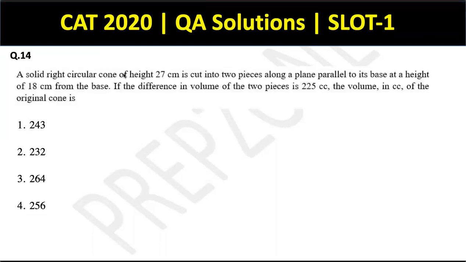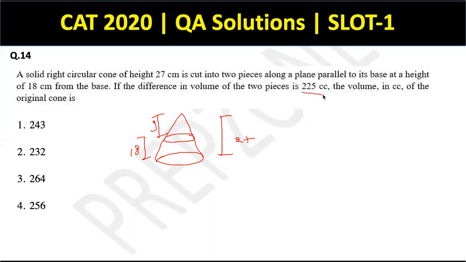Another mensuration question. A solid right circular cone of height 27. So this is the cone, this is 27. It is cut into two pieces along a plane parallel to its base. So this is the plane parallel to its base at a height of 18. So this is 18. So this will have to be 9. If the difference in volume of the two pieces is 225.